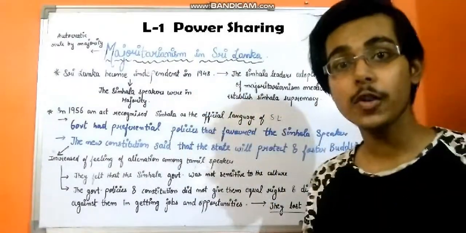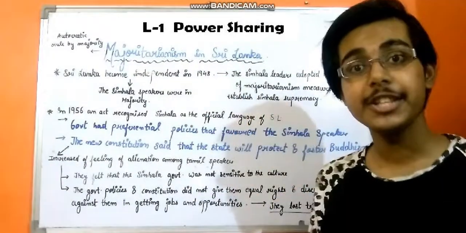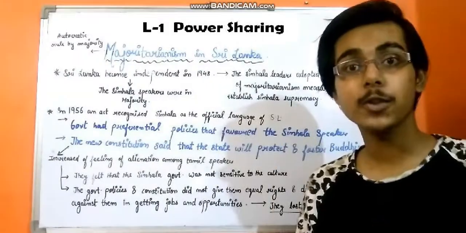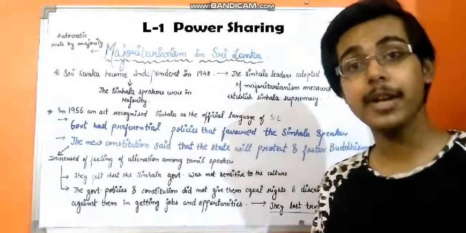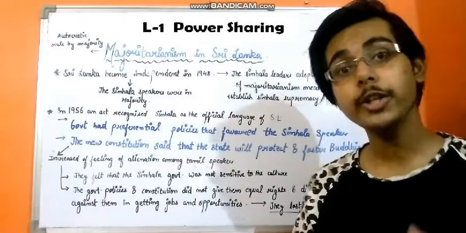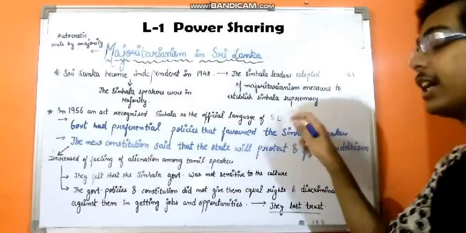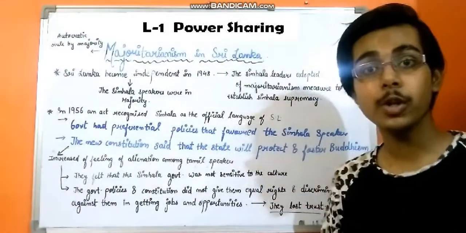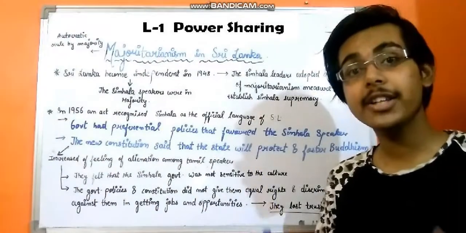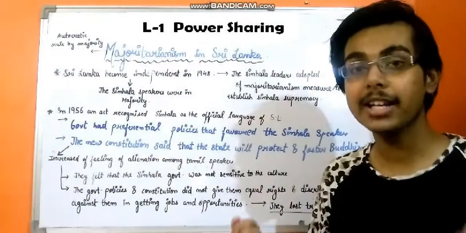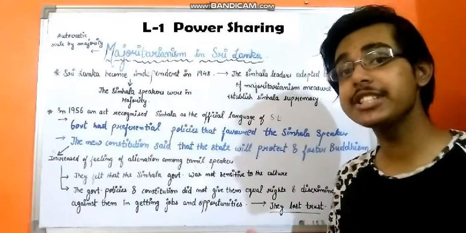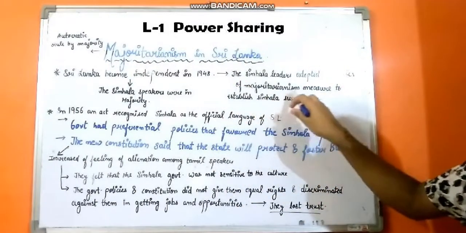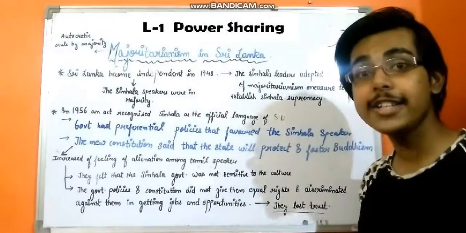Since we know that the Singla people were in majority in this particular country, the government also had the Singla leaders in majority. Now these people wanted to establish Singla supremacy. That is, they wanted the Singla people to be treated above all, and they wanted the country to be ruled in whatever manner they wanted. So they adopted a series of majoritarian measures.